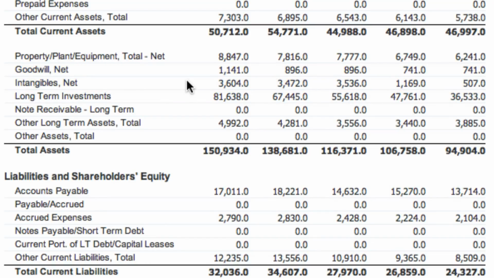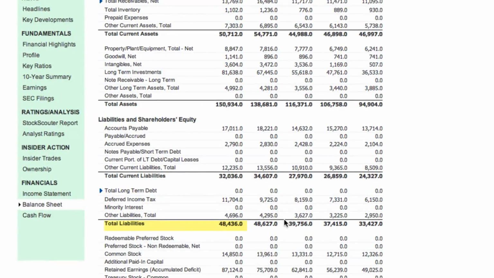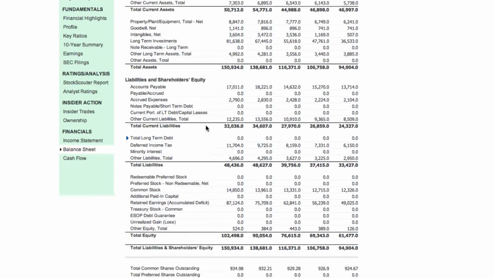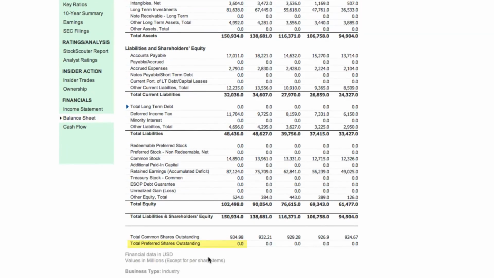If we wanted to figure out what our net tangible assets were, you take the total assets, subtract out the intangibles, which would be these two, and then subtract out all the liabilities. Another shortcut is that you could take the equity and just subtract out your intangibles, which is your goodwill and intangibles net right here, and that'll give you the same number. For a company that has preferred shares, which Apple doesn't, you'd have to add up the par value of all those preferred shares and subtract that out of that total in order to get the net tangible assets.